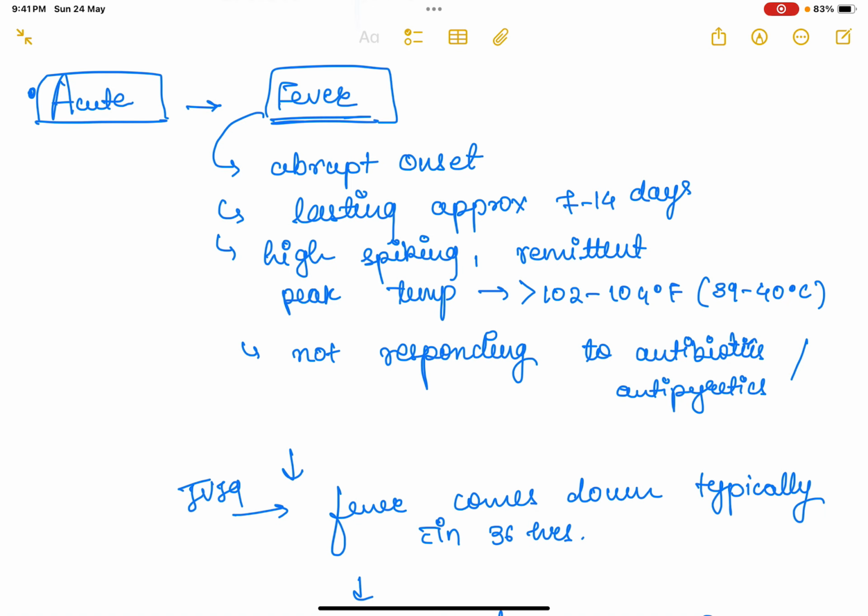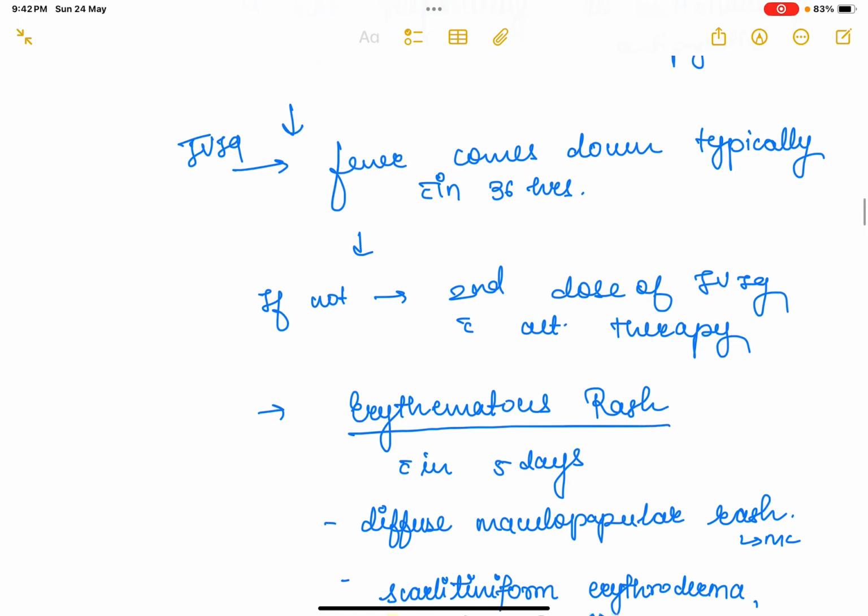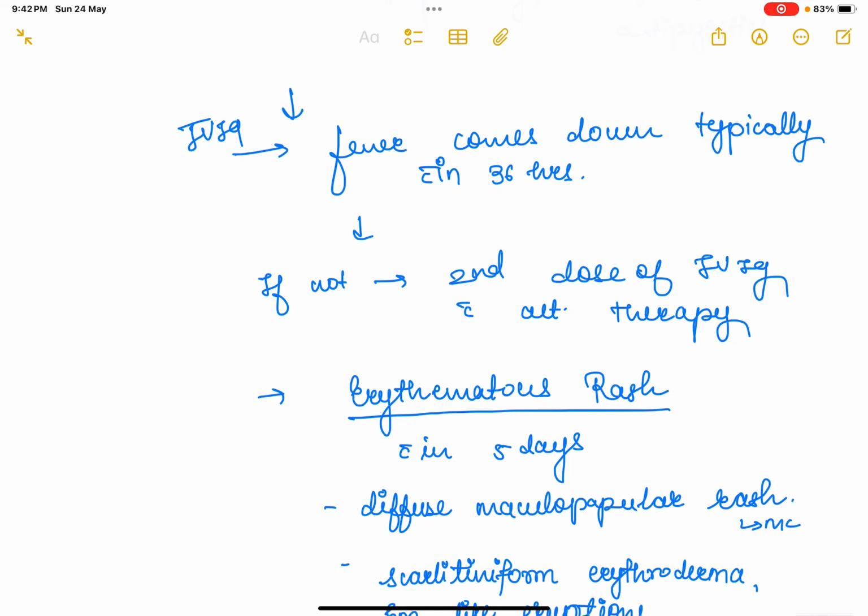Fever in Kawasaki disease is high spiking, that is 102 to 104 degrees Fahrenheit or 39 to 40 degrees Celsius or more. A high spiking peak temperature and remittent fever are seen, and it does not respond to any antibiotics or antipyretics. So what is the treatment here? We give IVIG, intravenous immunoglobulin, at a dose of 2 gram per kg per day.